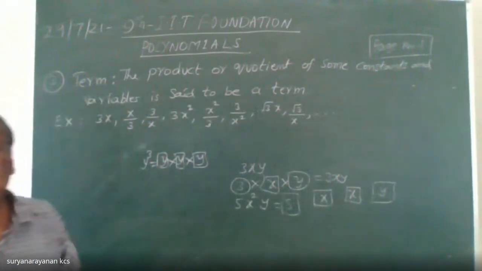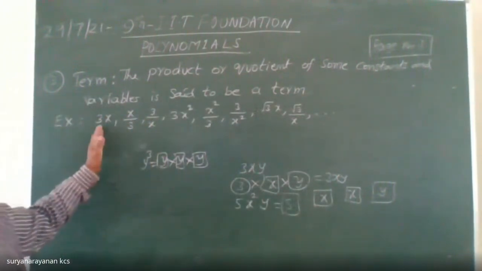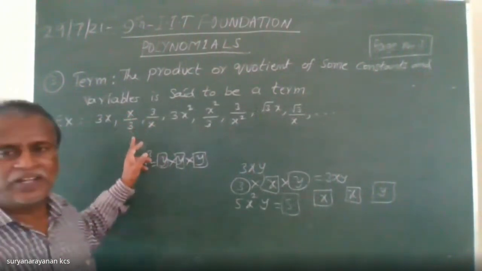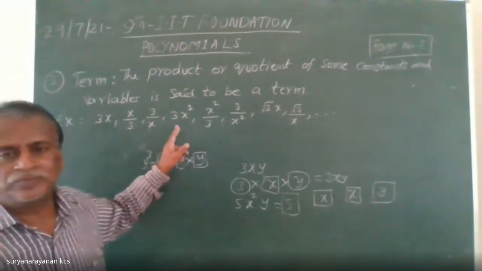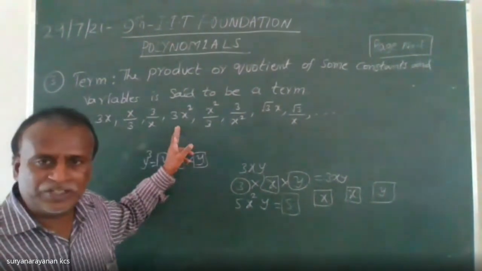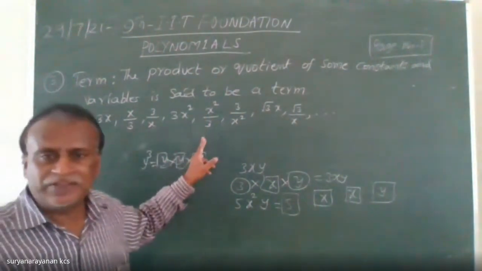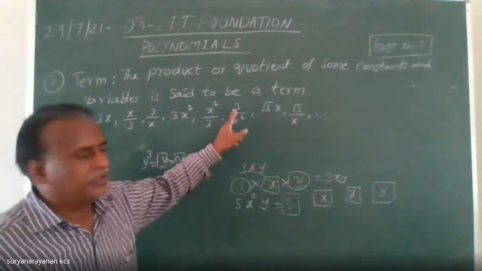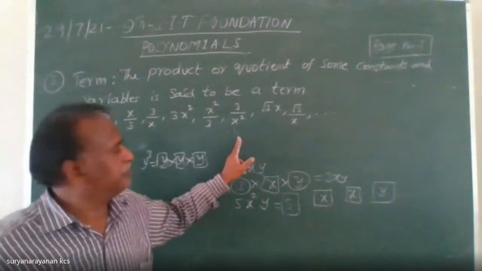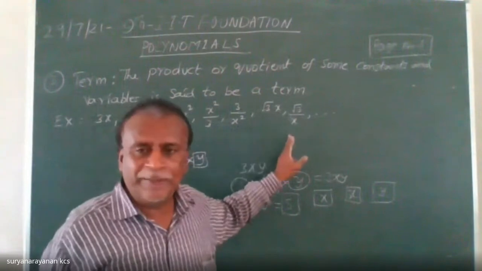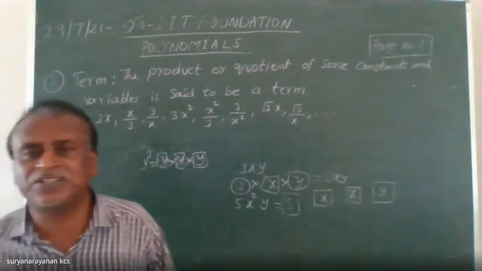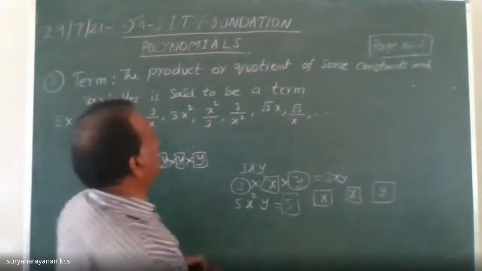These are some examples of terms. 3x is one term. X by 3 is one term. 3 by x is one term. 3x square is one term. X square by 3 is one term. 3 by x square is one term. Root 3x is one term. Root 3 by x is one term.